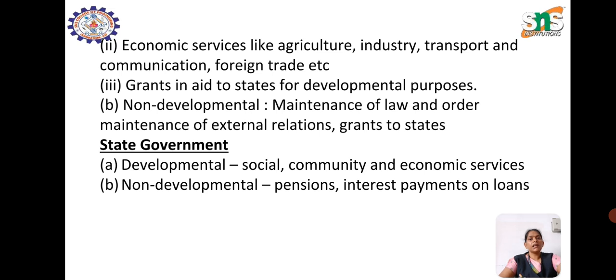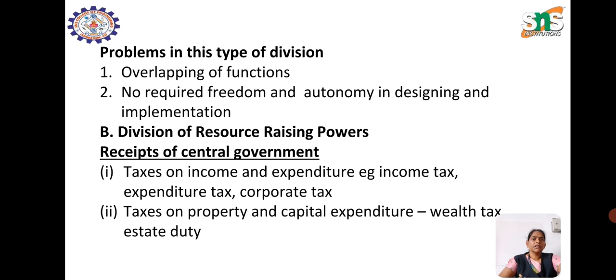Next is the state government, which has developmental functions, that is social, community and economic services, and non-developmental functions such as pension and interest payment of loans. So these are the problems in this division: overlapping of functions, and the states do not have the freedom and autonomy in deciding and implementation.